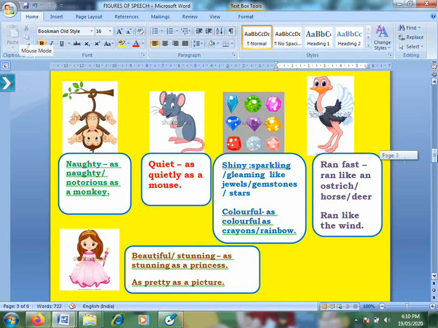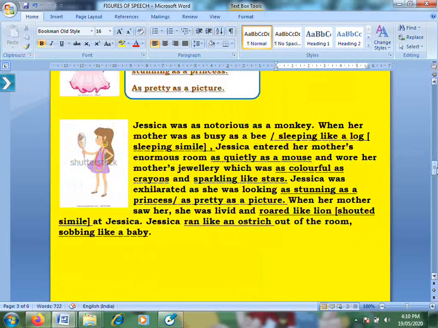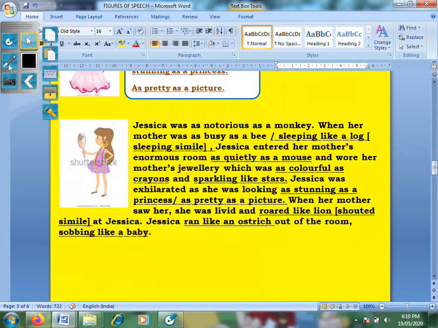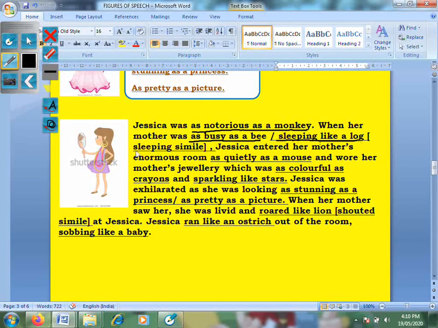So let's see how we are using them in a paragraph. Okay. Jessica was as notorious as a monkey when her mother was as busy as a bee, or a new one, sleeping like a log, that's a sleeping simile.